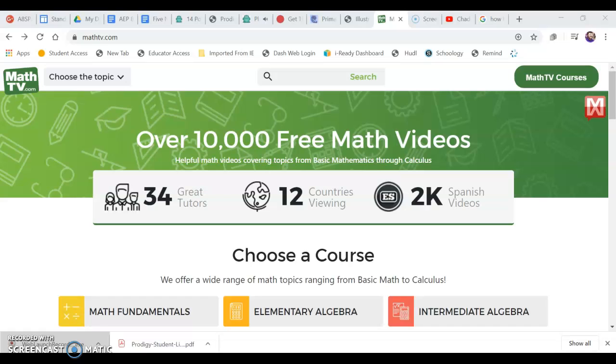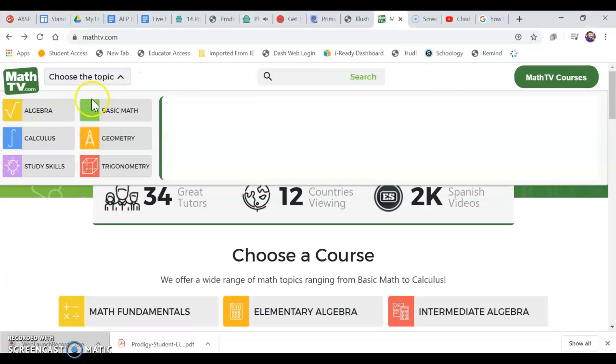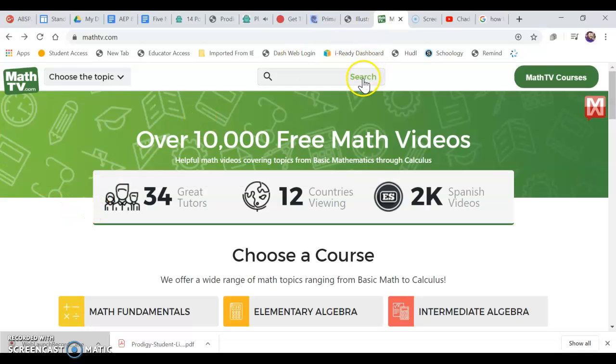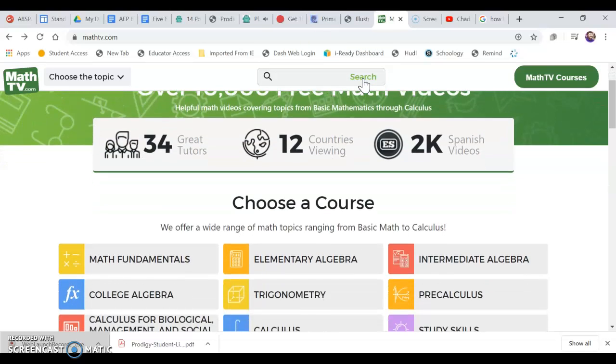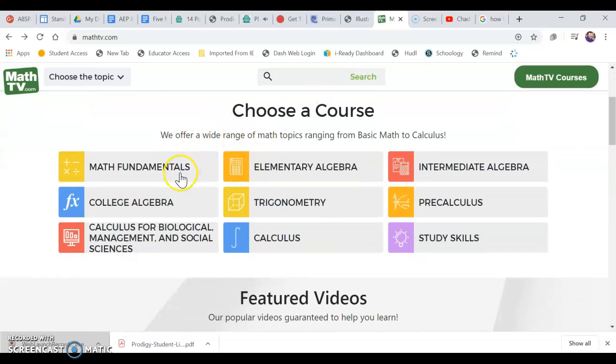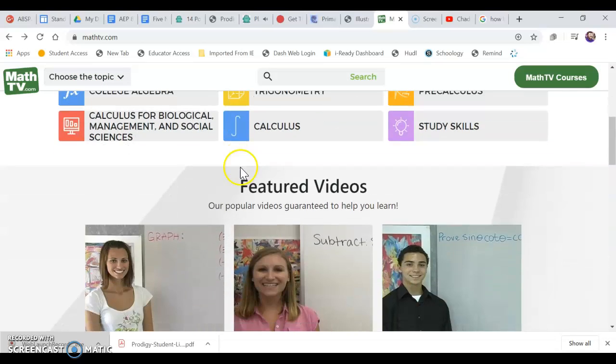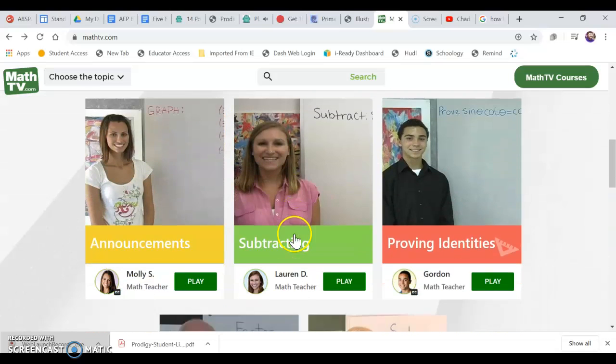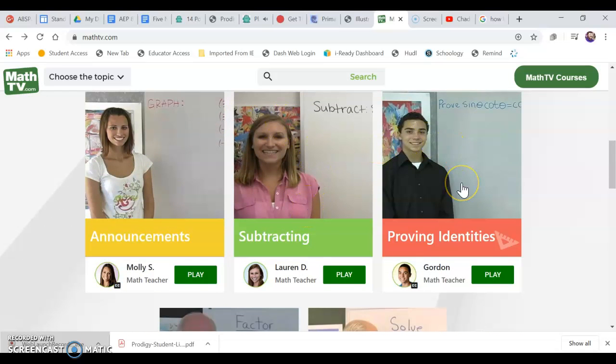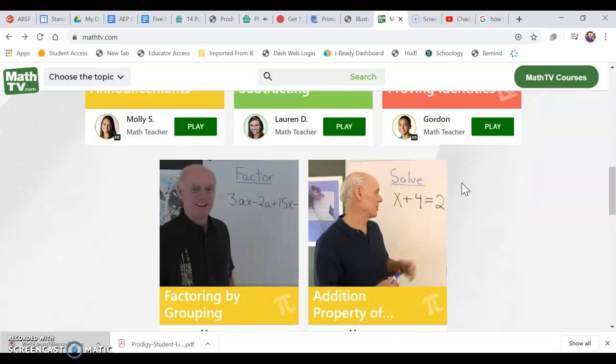So, looking a little closer at Math TV. Okay, up at the top, you can choose different topics that you want to cover. You can search topics. Okay, if you scroll down on the home page, you can pick different areas. That's the same thing as up here, and then choose the topics. Okay, some featured videos talk about subtracting or proving identities.